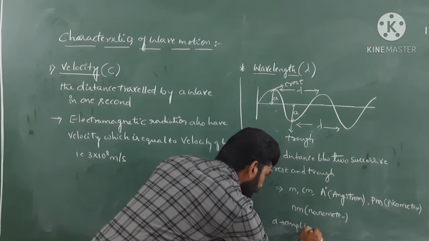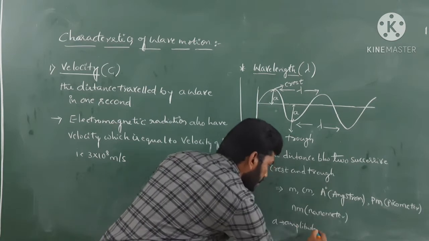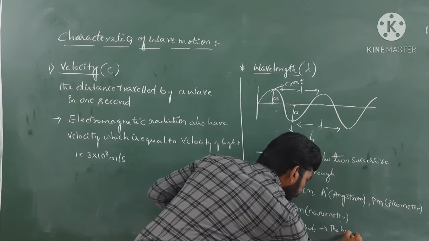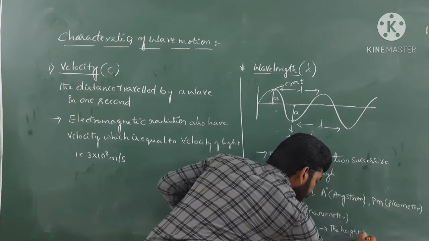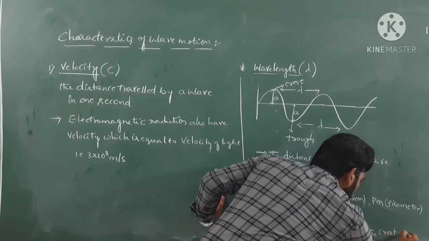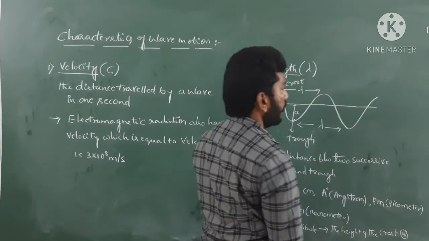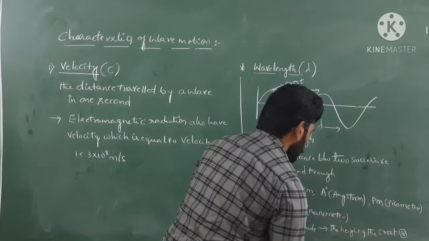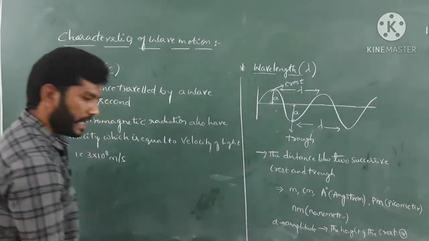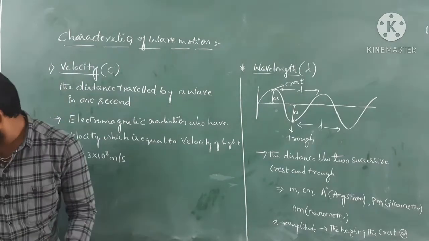Amplitude is nothing but the height of the crest or depth of the trough.